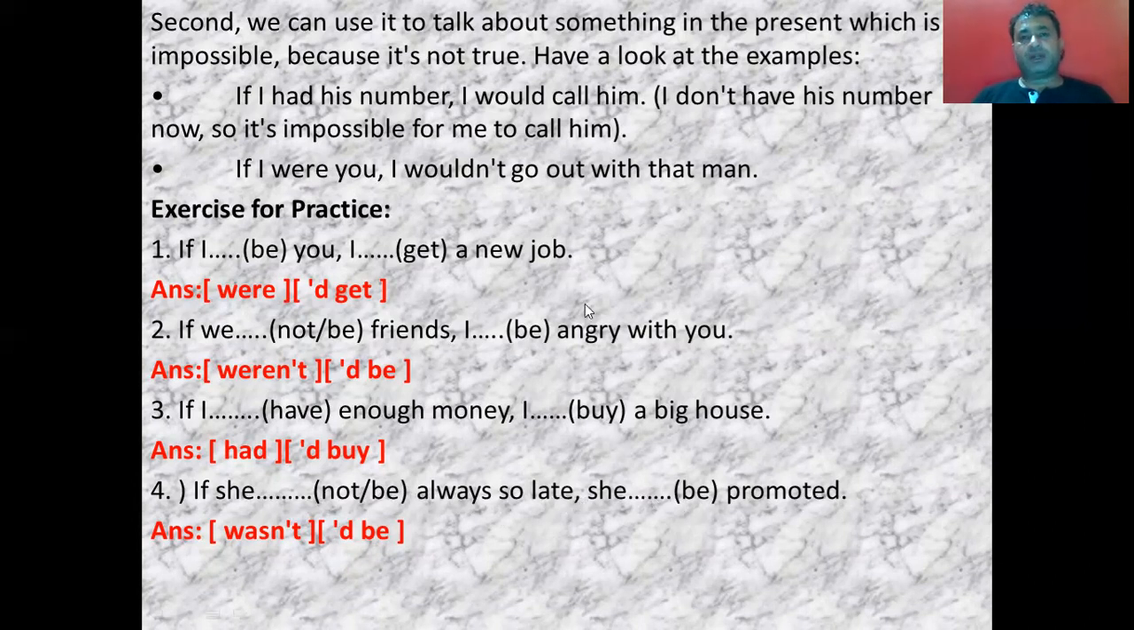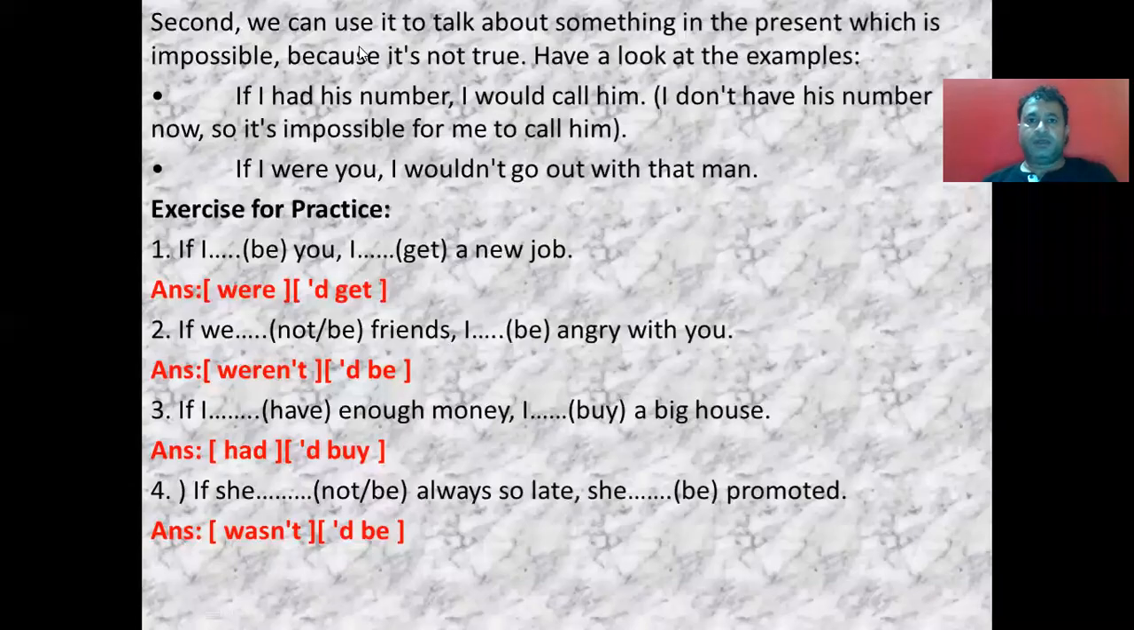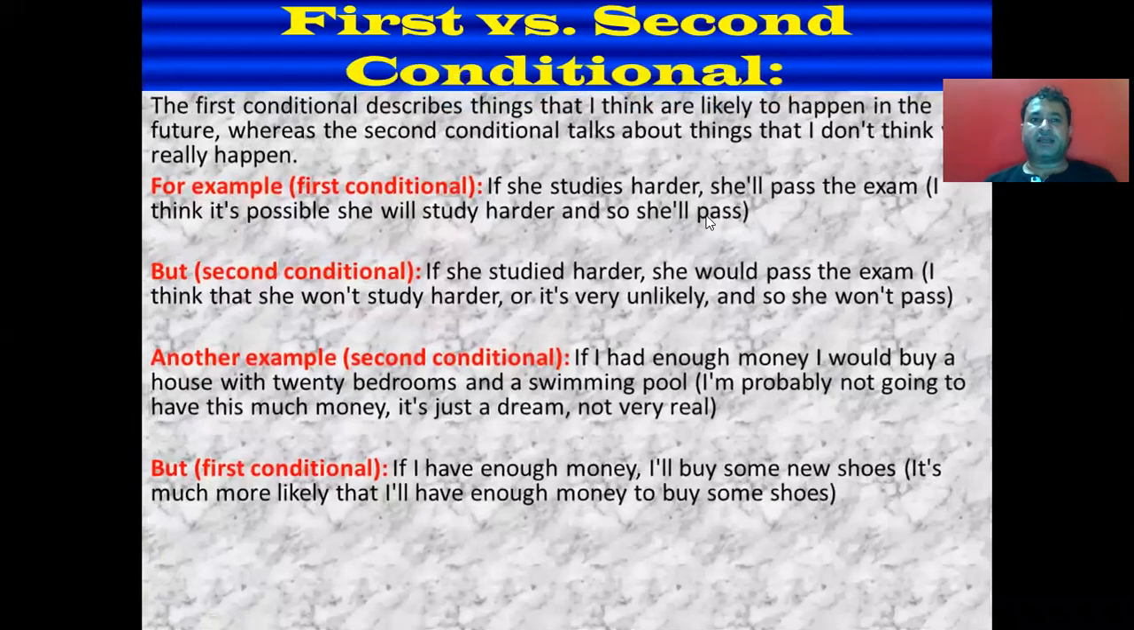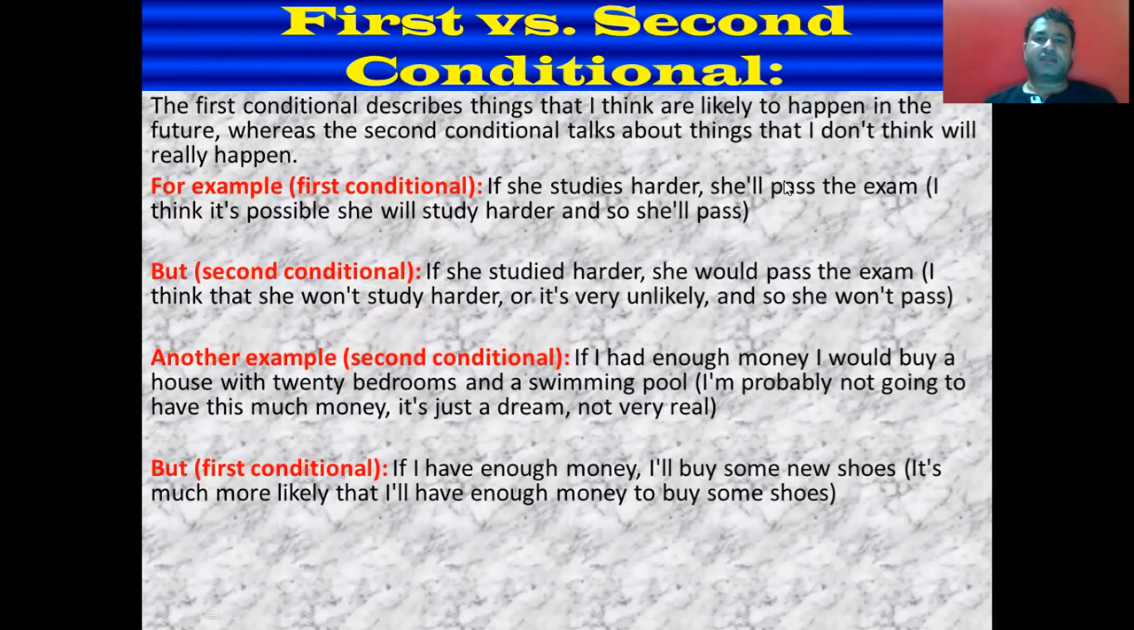So from this you can conclude that if we use simple past, that is second form of verb with if clause, then in main clause there will be would plus first form of verb. Now let's see the comparison between the first and second conditional. The first conditional describes things that I think are likely to happen in the future, whereas the second conditional talks about things that I don't think will really happen. That is just my imagination.